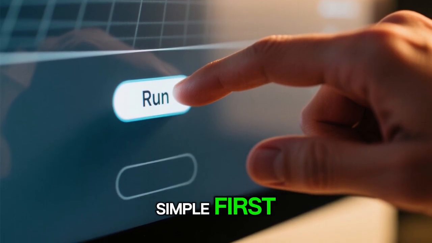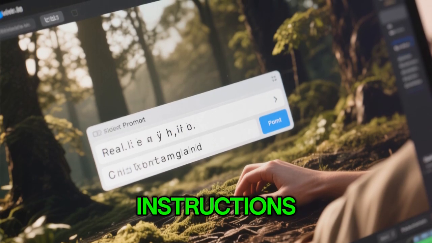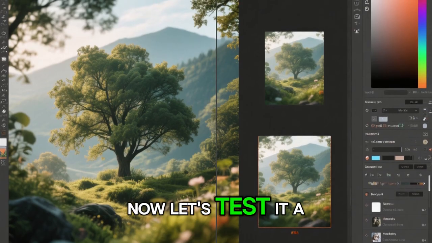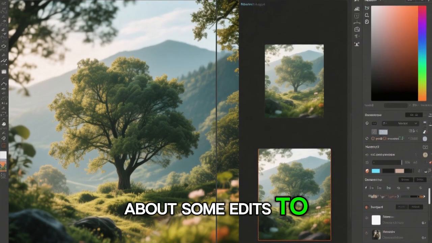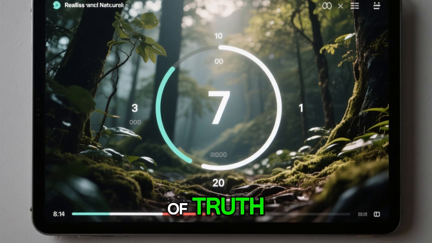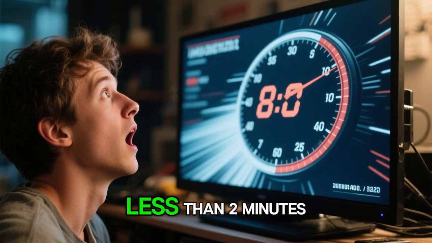Let's try something simple first. Let's just see if we can make it generate a video based on our prompts and instructions. Does it work? Oh yes, it does. This is unbelievable. Now let's test it a little more. How about some edits to this image? Again, yes, it works. And now comes the moment of truth. How about a longer video? Oh yes, that works too. And all of this in less than 2 minutes.